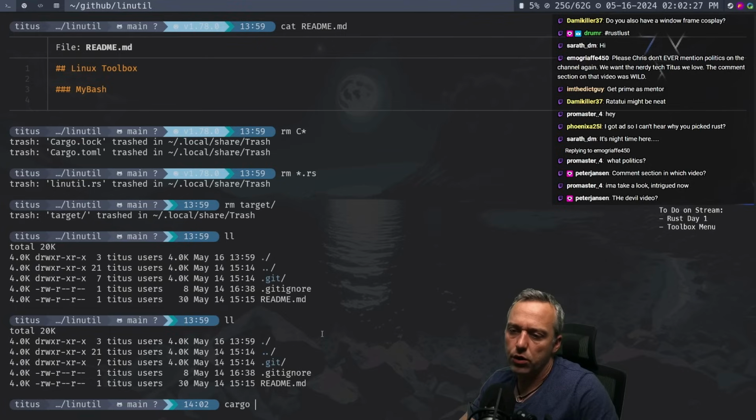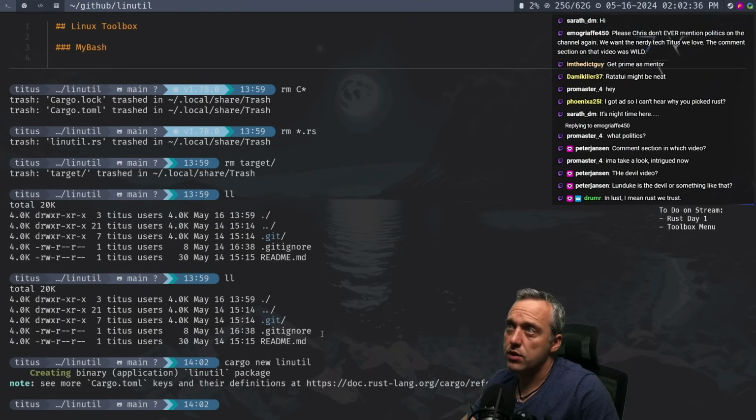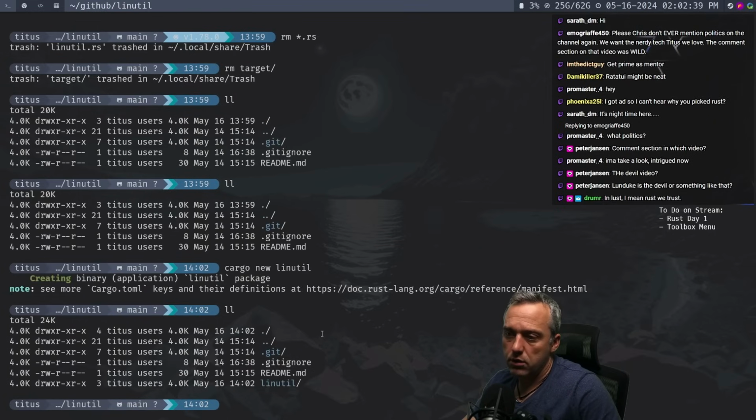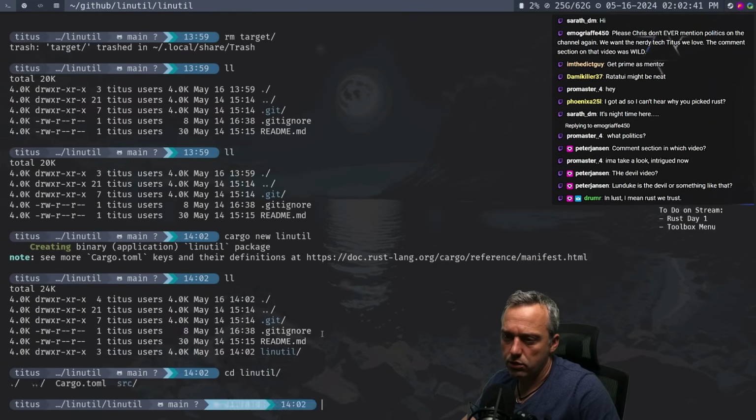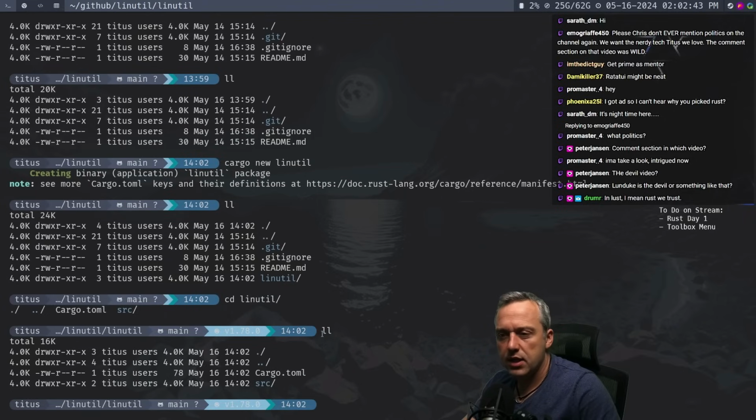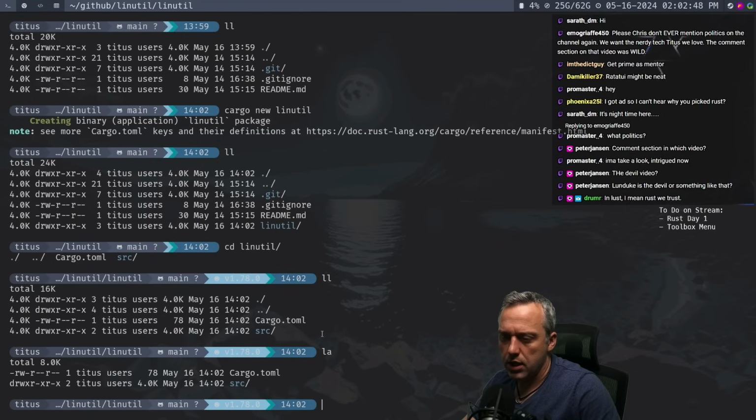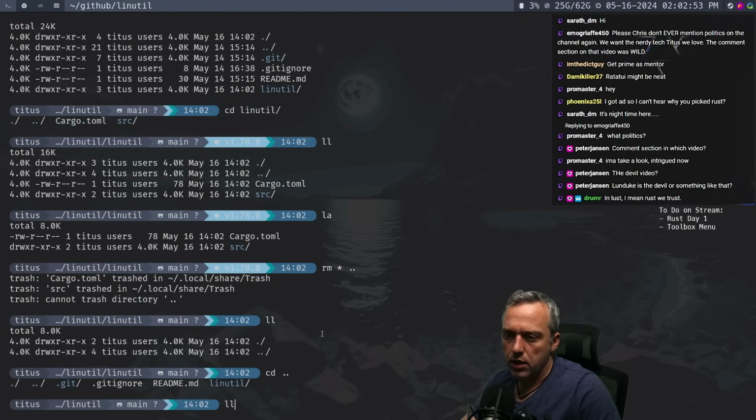Let's do cargo new, and I think we can just do new linutil, and this creates, I believe, everything we need. If we go linutil, see, not quite what I wanted actually. Yeah, let's just take all of this and go back. Yeah, close.